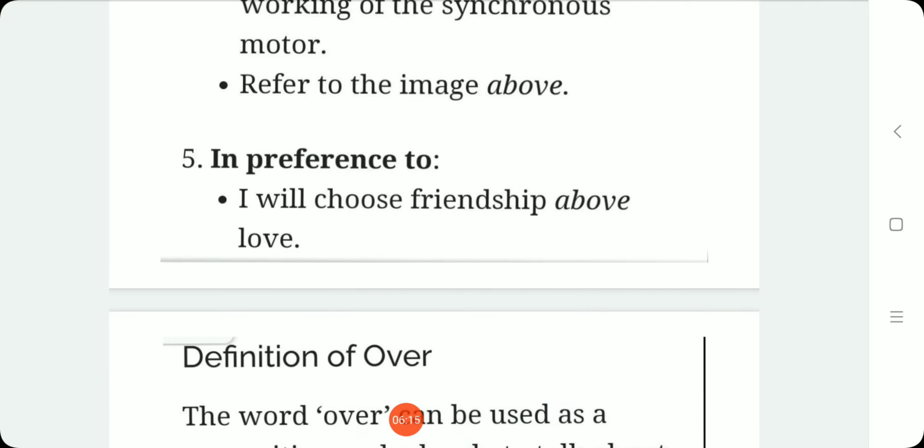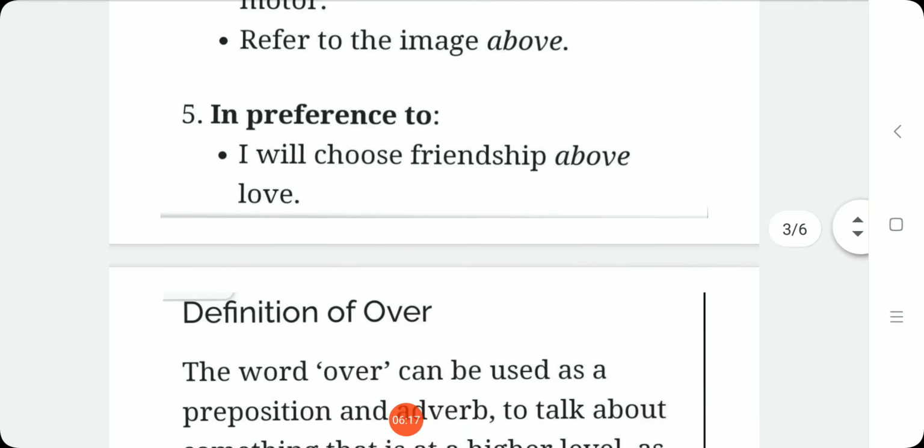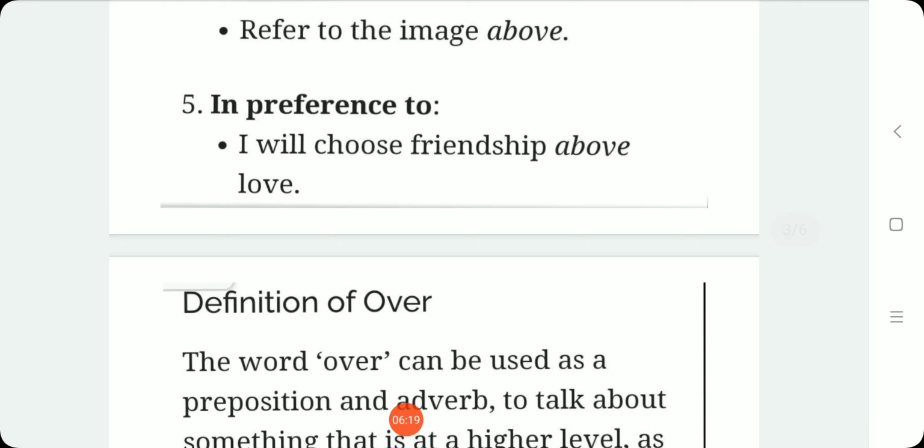Okay, next one is in preference to. I will choose friendship above love. That is in preferring. Okay, I will choose engineering than medicine. I will choose arts than medicine. Okay, so likewise in giving preference we'll be using above.